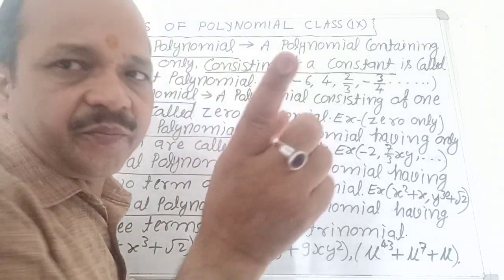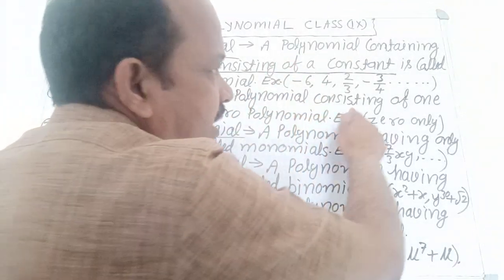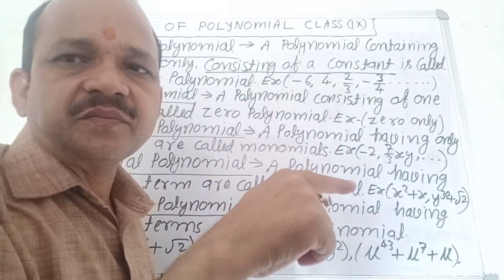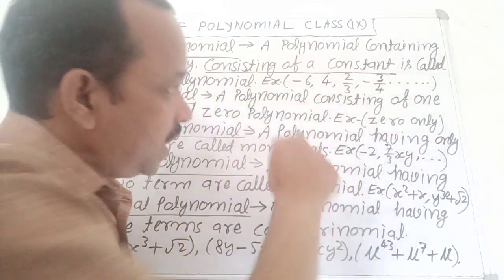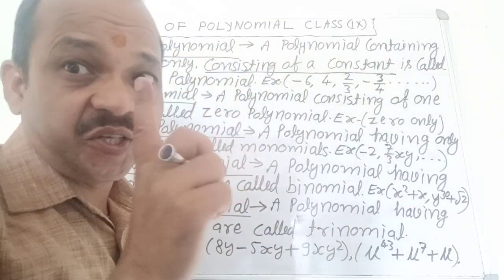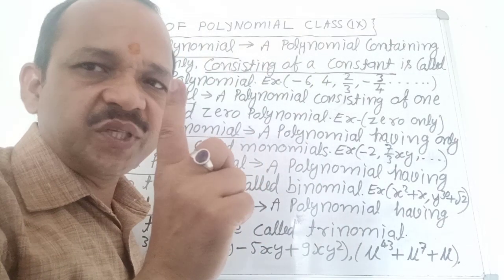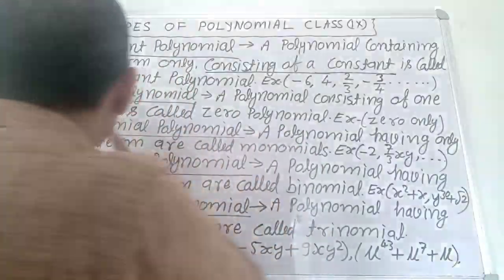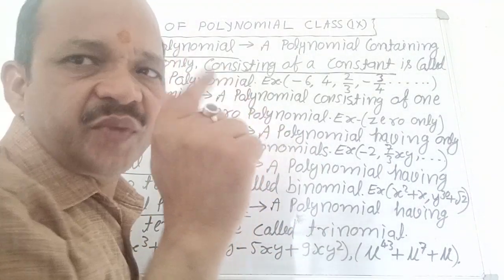Clear? Next, zero polynomial. A polynomial consisting of only zero is called the zero polynomial. For example, only 0 is the zero polynomial. It is clear? It is very easy. Next, monomial polynomial.